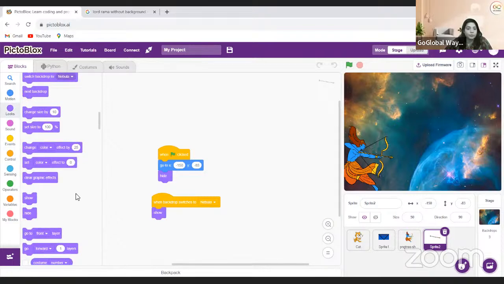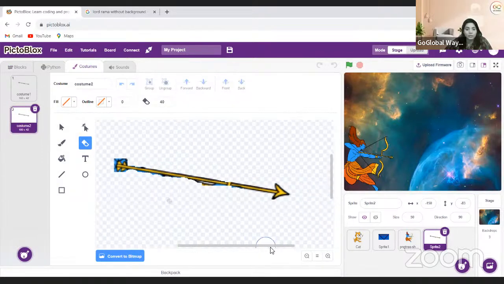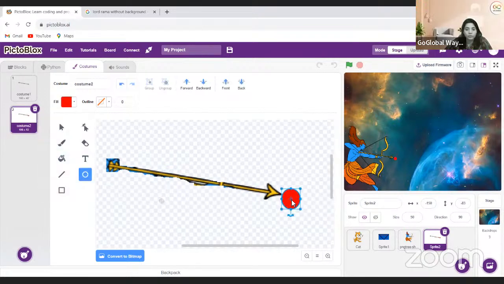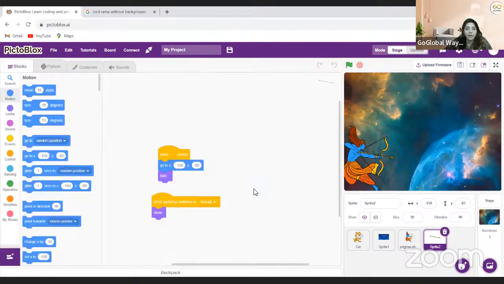Now in the arrow sprite, I will duplicate this and I want to make some blood also. So I'll take circle and I will take a red color. And I'll make one dot kind of like this way. And I'll make some blood falling like this. Okay. So there should be some blood drops, I can say. That's looking cool.